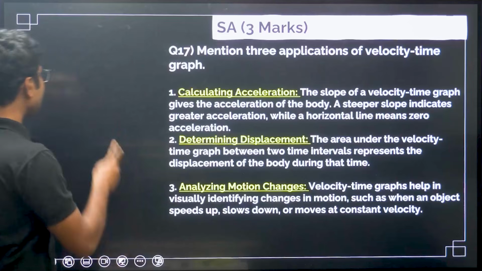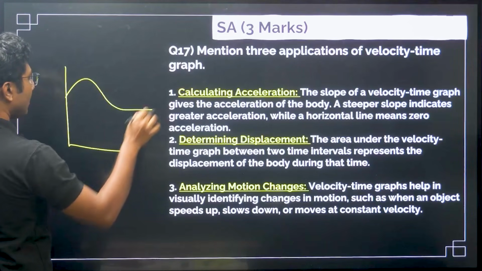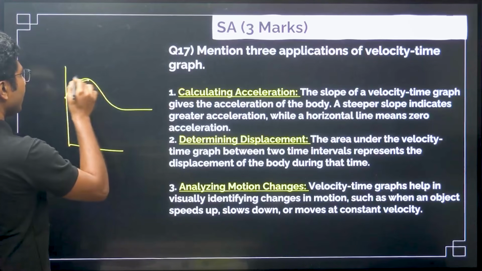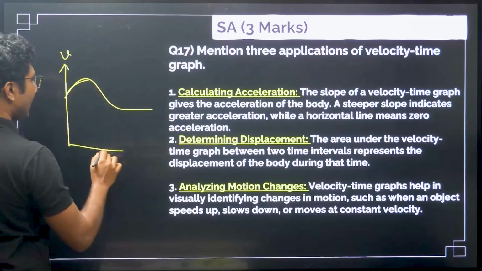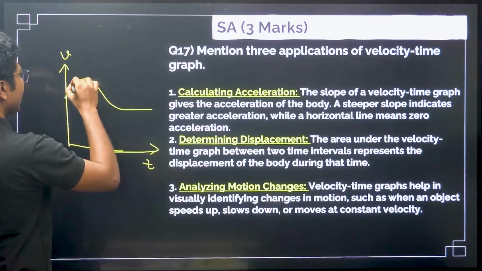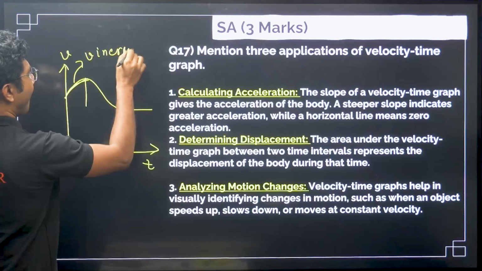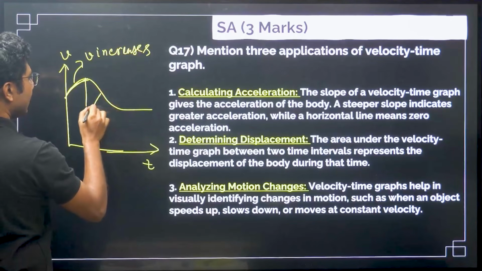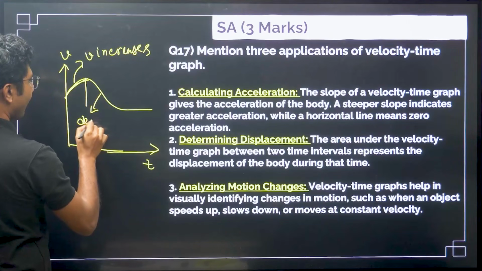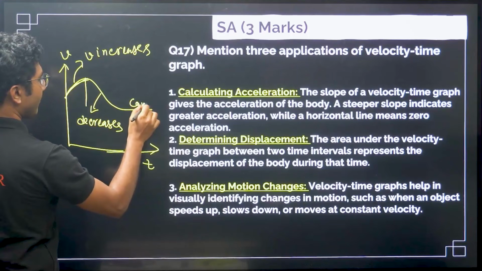For example, if I give you one graph like this, here this is velocity, this is time. From here to here velocity increases, here it decreases, and here it is constant.